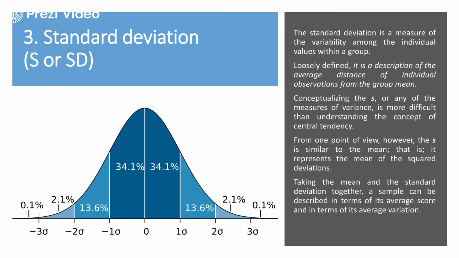Understanding any of the measures of variance is more difficult than understanding the concept of central tendency. So from one point of view, however, the S is very similar to the mean, that is, it represents the mean of the squared deviation. Taking the mean and the standard deviation together, a sample can be described in terms of its average score and in terms of its average variation.